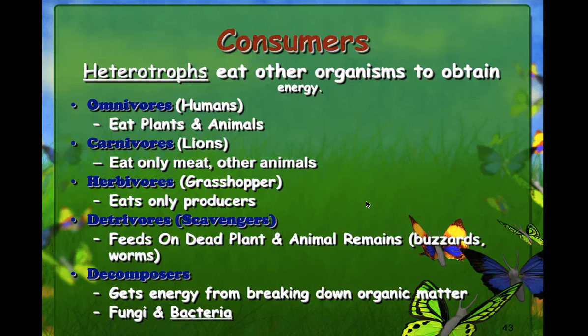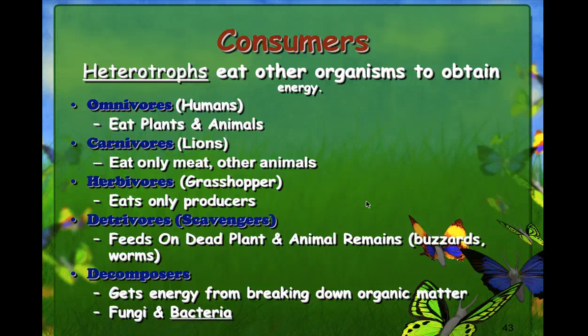We have our different types of consumers. Another word for consumer is heterotroph, hetero meaning different, and they eat something different. So heterotrophs eat other organisms to obtain energy. We have our omnivores, such as humans, eats both plant and animals. Carnivores, such as lions, they eat only meat or other animals. Herbivores, such as grasshoppers, they eat only producers.